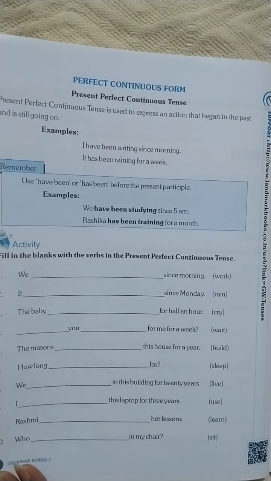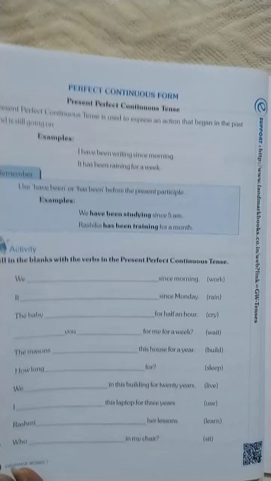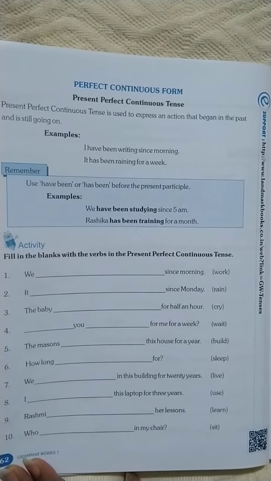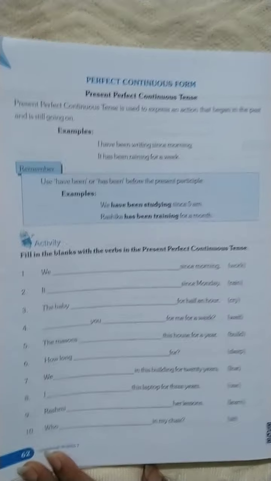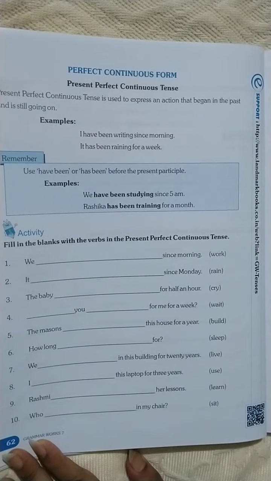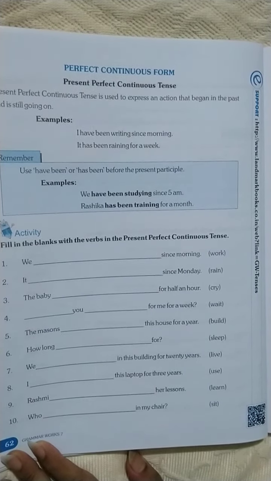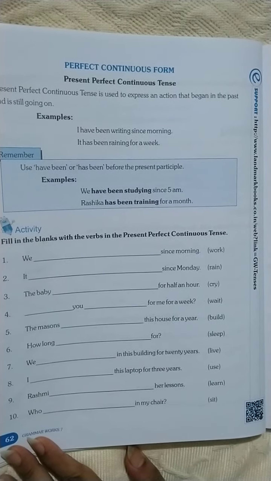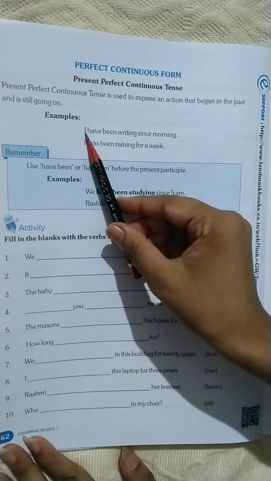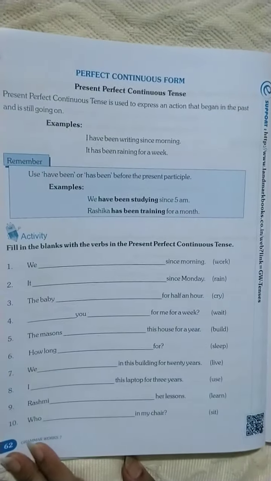Now we will see the perfect continuous form. The perfect continuous tense is used to show an action that began in the past and is still going on. Now you can see the example: I have been writing since morning.